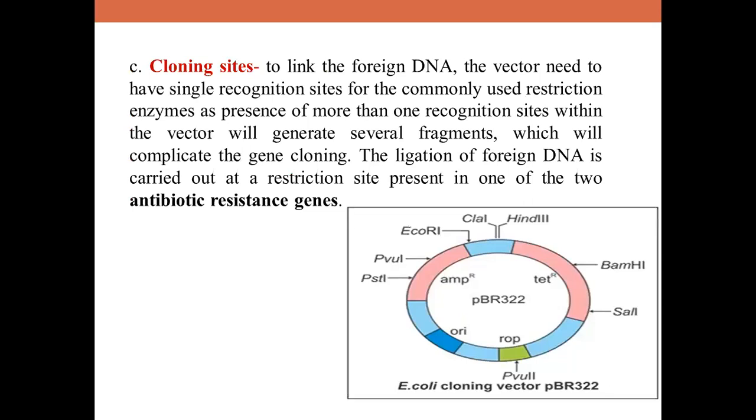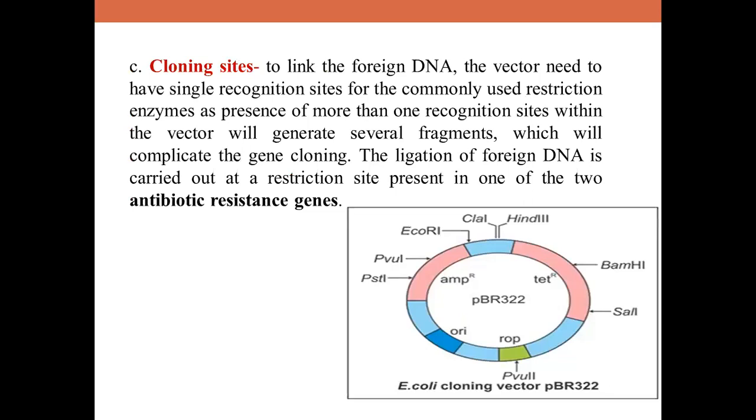There are restriction sites even outside the marker genes also, like EcoRI, HindIII, etc. And there is a specific ori definitely, which controls the beginning of replication. There is a region called rop which codes for the proteins involved in replication of the plasmid. So this is one of the earliest constructed plasmids, pBR322. pBR, as you all know, stands for plasmid of Bolivar and Rodriguez, the scientists who constructed it. It is an artificial plasmid, not a natural one, and it is widely used in genetic engineering experiments. Of course, apart from that, there are other plasmids also which are artificially constructed and used.